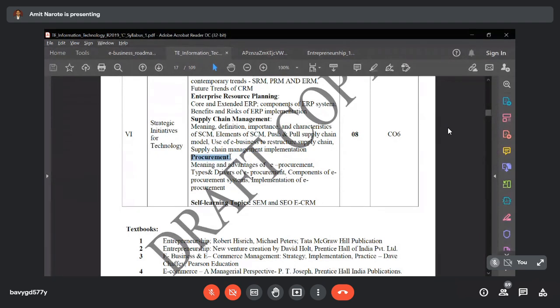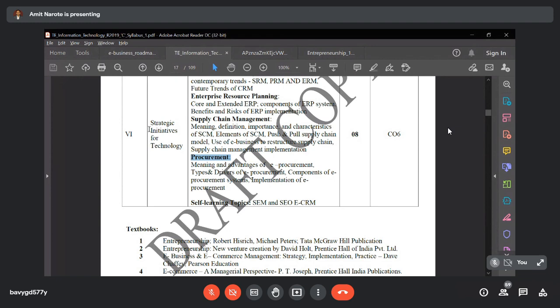And from this procurement, we are going to implement the supply chain also. So what is the meaning and advantage of e-procurement, that we are going to discuss. Then types and drivers of e-procurement. Then components of e-procurement system, then implementation of e-procurement. So these are the topics that we are going to discuss in module number 6.